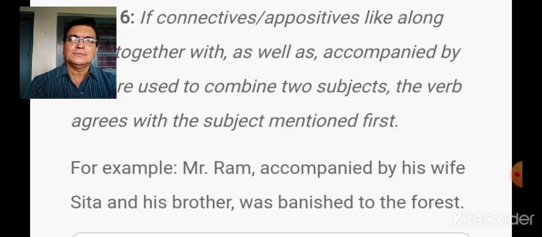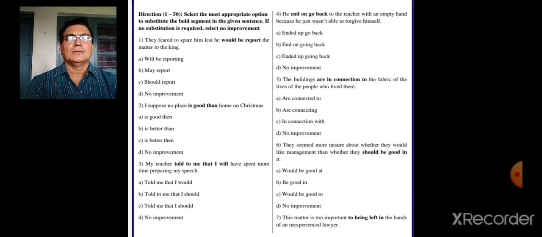Now let's see some of the examples. So let's take up a test. We'll take up a few examples today. Select the most appropriate option.